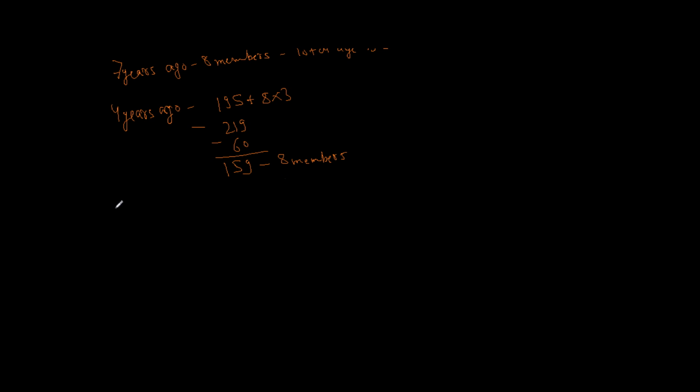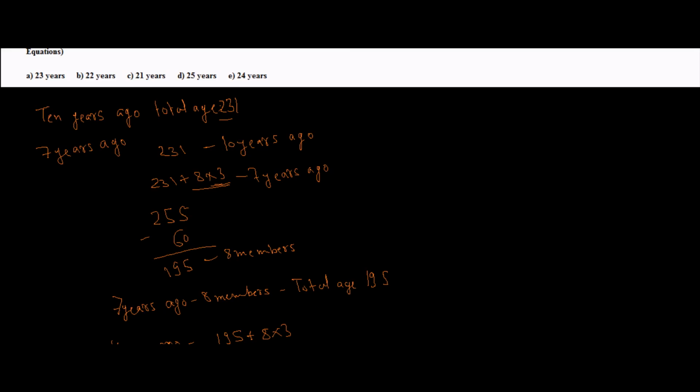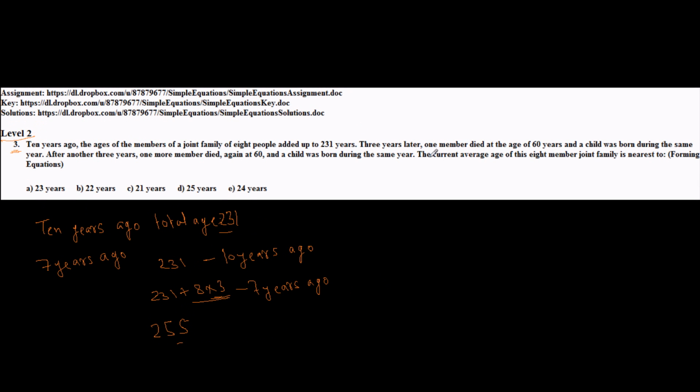So the new establishment we have is 4 years ago, total age of 8 members is equal to 159. Next, see what they are up to. They are asking the current average age of 8-member joint family.